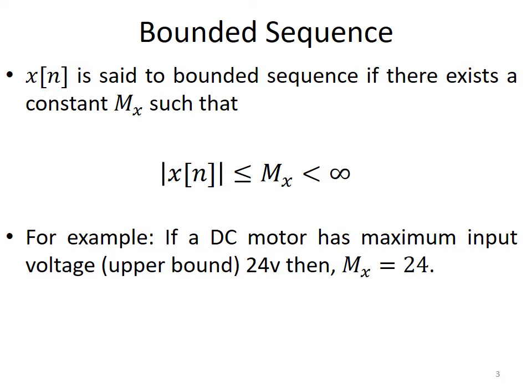Similarly, when you are driving a vehicle on a highway, the speed limit on the highway can be considered as the upper bound. Your input signal, your throttle signal, should not exceed such that the upper bound is crossed. So when we apply input to the systems, we define some boundaries, and when the signal or the response of the system crosses these boundaries, then we call these systems unstable, and as long as they remain within these boundaries, we call these sequences or responses bounded.